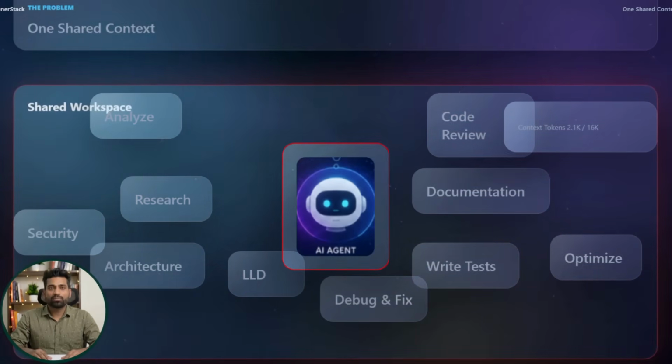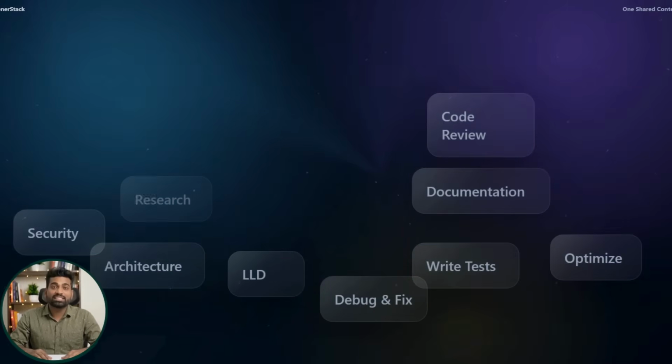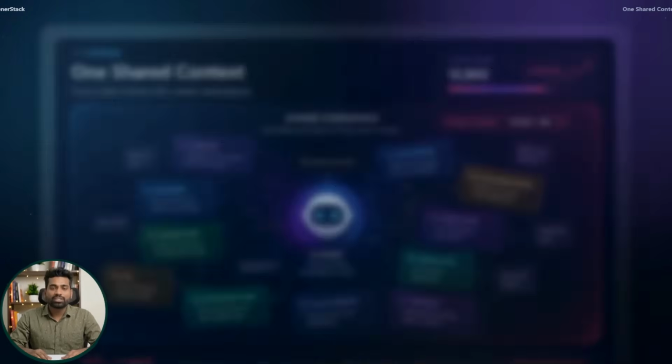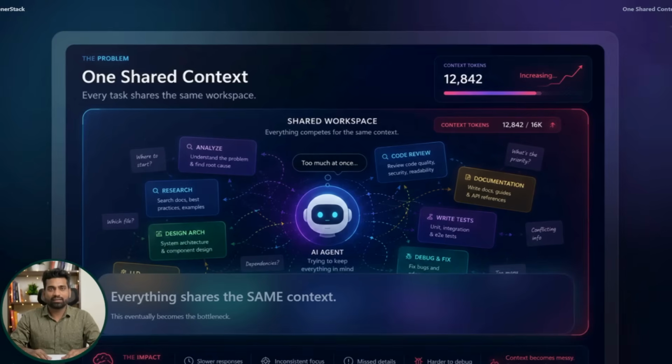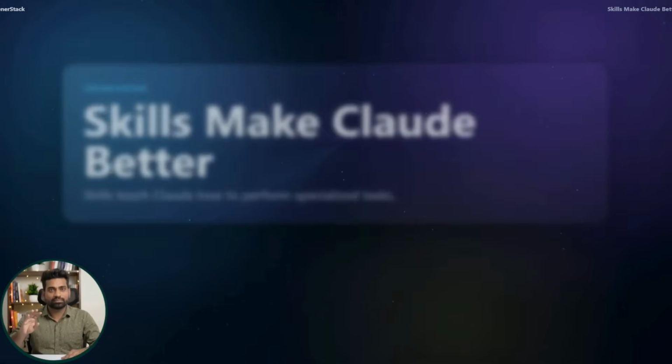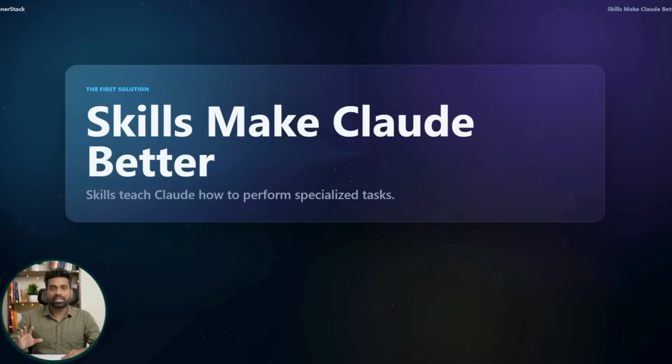But there's one problem. Everything is happening inside the same conversation. The same context keeps growing. And as that context grows, Claude has more and more information to keep track of. At this point, you might be wondering, can't skills solve this problem? The answer is not completely.